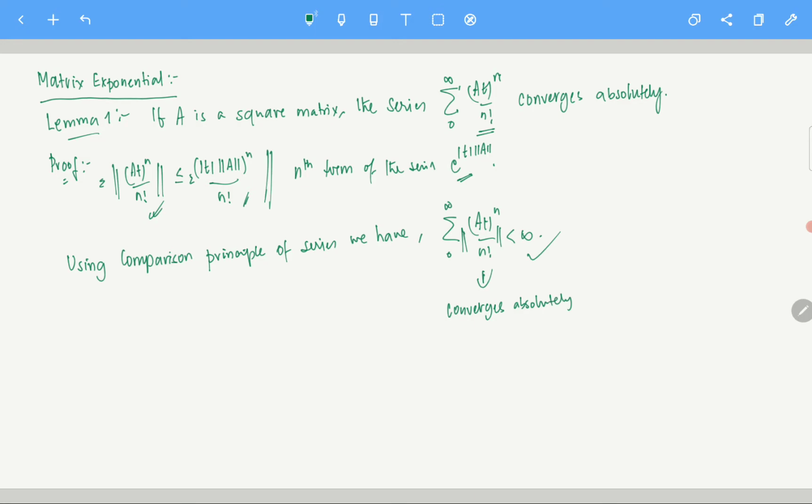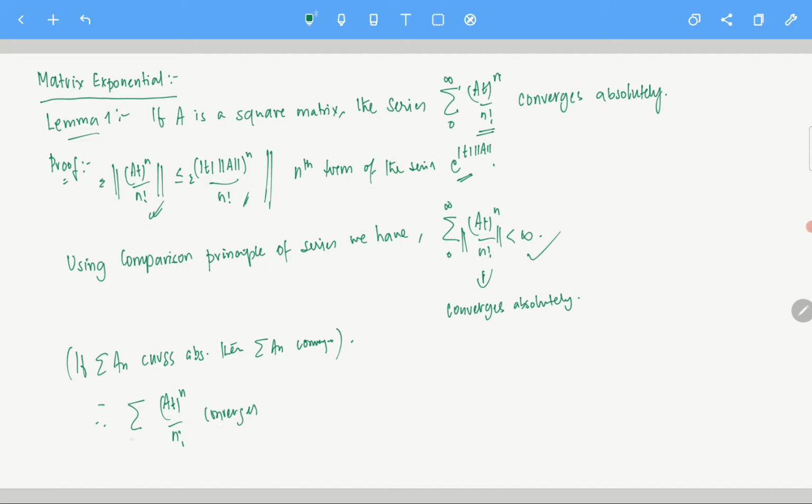It converges absolutely. And what did we know up till now? That if a series converges absolutely, of course the series of matrices we are talking about, I mean it definitely holds for real numbers, but here we are just talking about matrices. So we know that if summation a_n converges absolutely, then summation a_n converges, right? So this we already know. Therefore we can say that summation (At)^n by n factorial also converges.